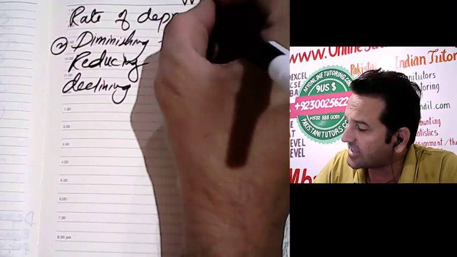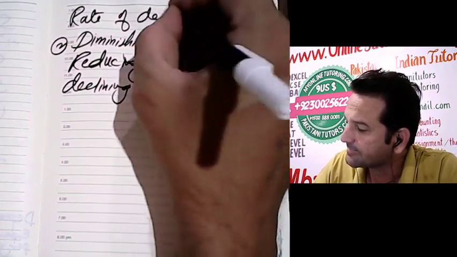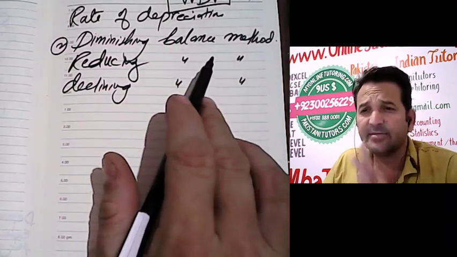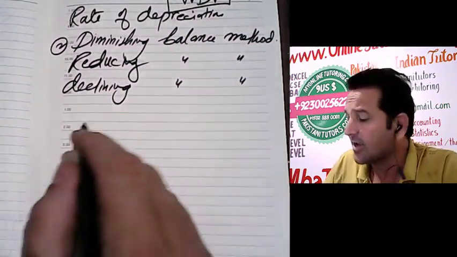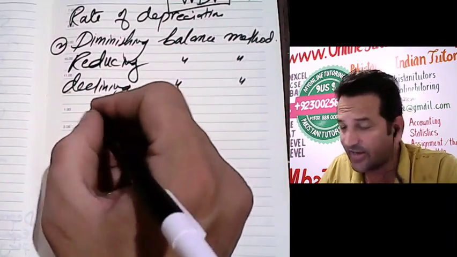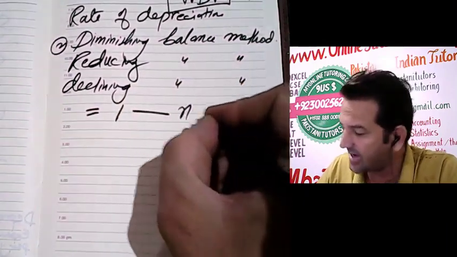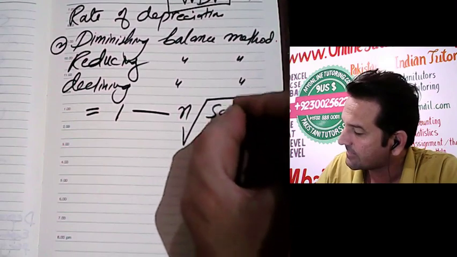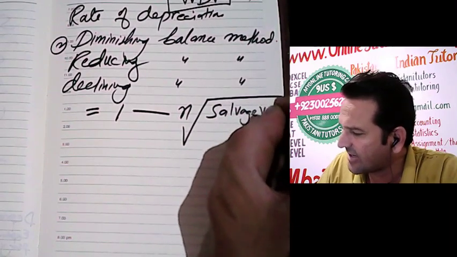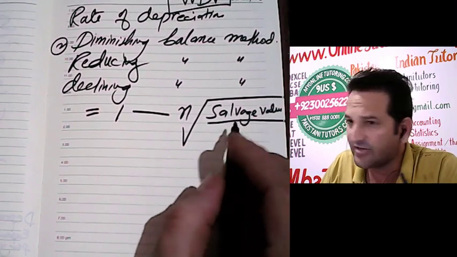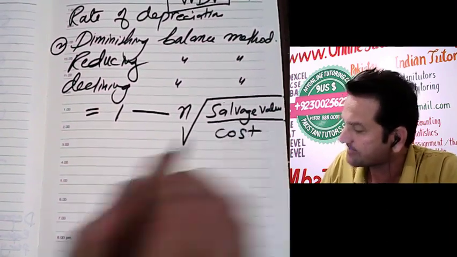It is also known as the WDV method. We can calculate the rate of depreciation by 1 minus nth root of salvage value divided by cost.